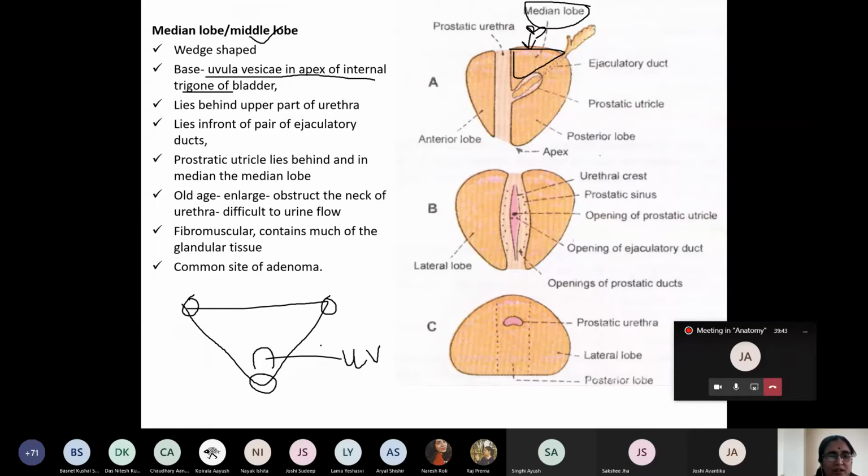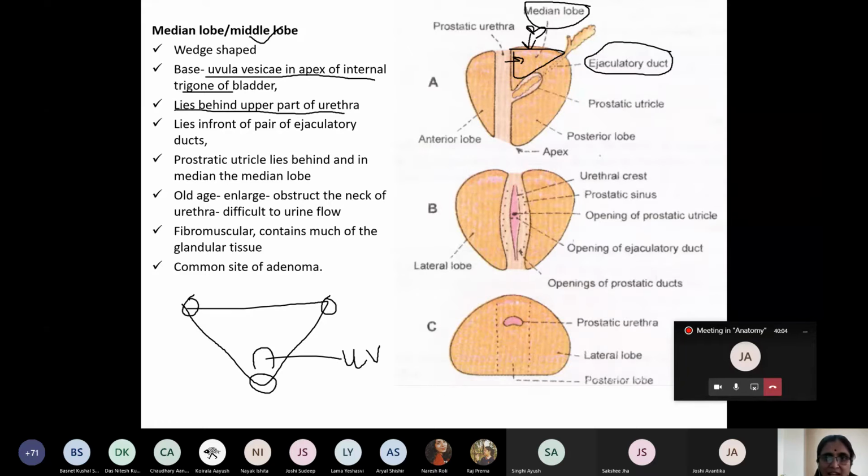Okay, I believe you have studied this in the urinary system. And what is the location of the median lobe? It lies behind the upper part of the urethra. It lies in front of the ejaculatory ducts, the pair of ejaculatory ducts.